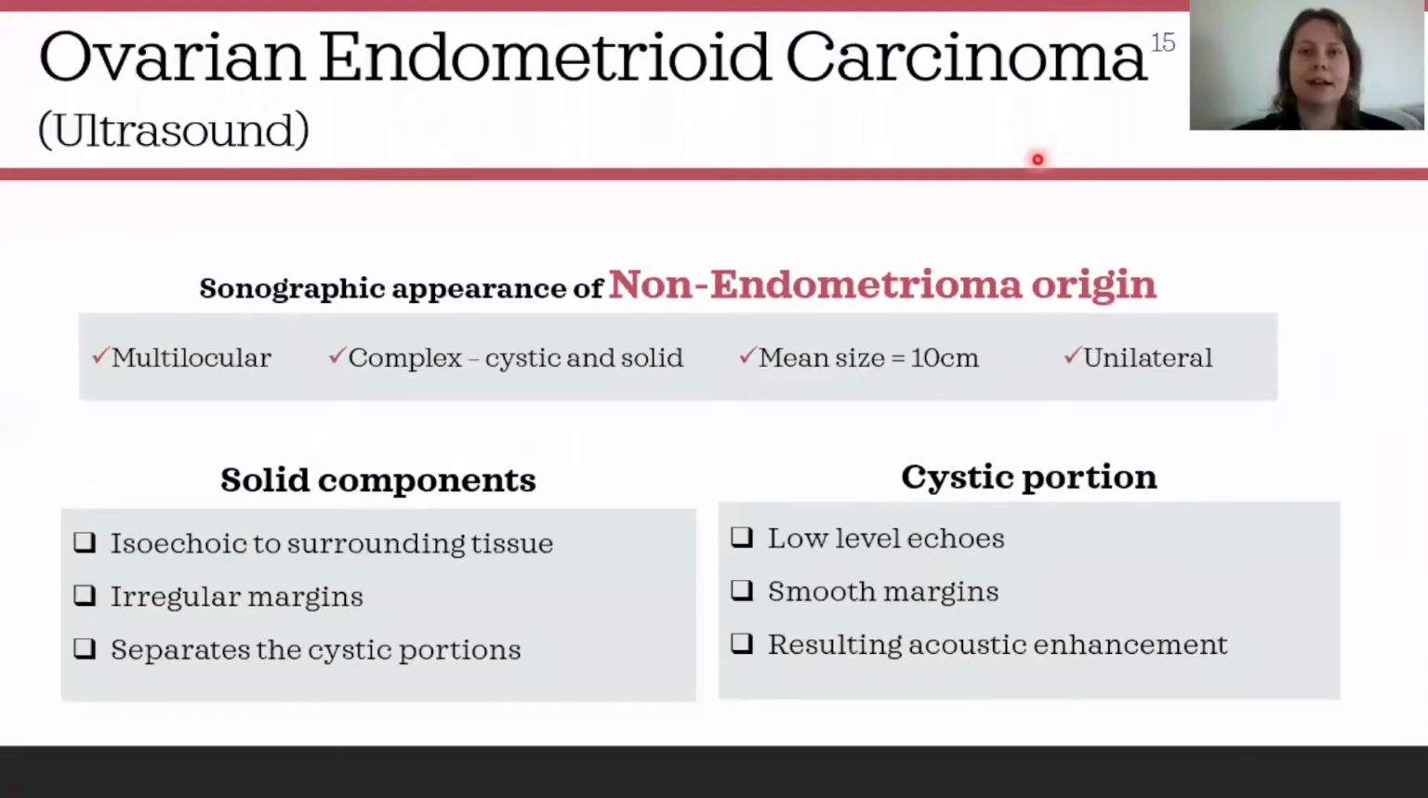For endometrioid carcinomas that originated outside of a pre-existing endometrioma, they are best described as multilocular complex masses with both a cystic and a solid component. They are approximately 10 centimeters in size and predominantly unilateral.